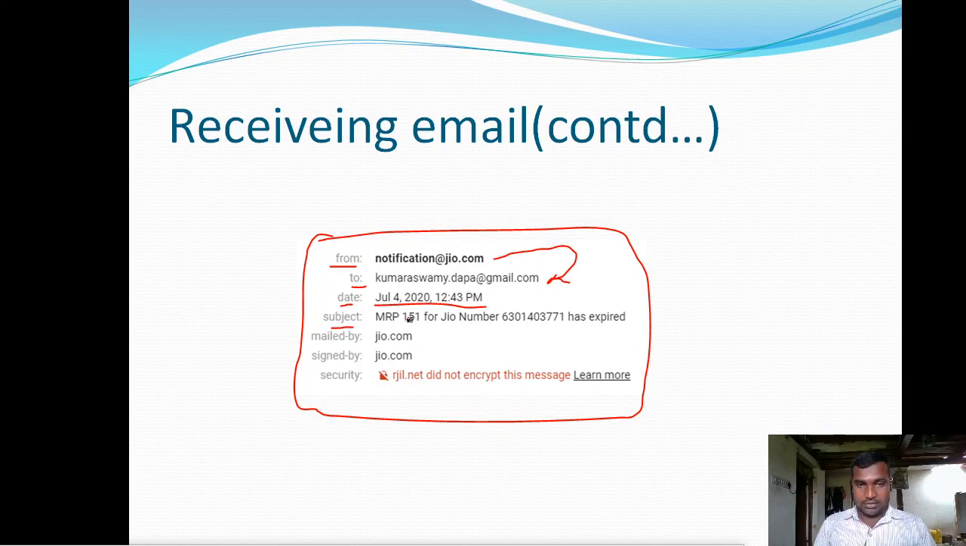This is the subject of this email, and mailed by geo.com, signed by geo.com, and this is some security for this email. Okay,